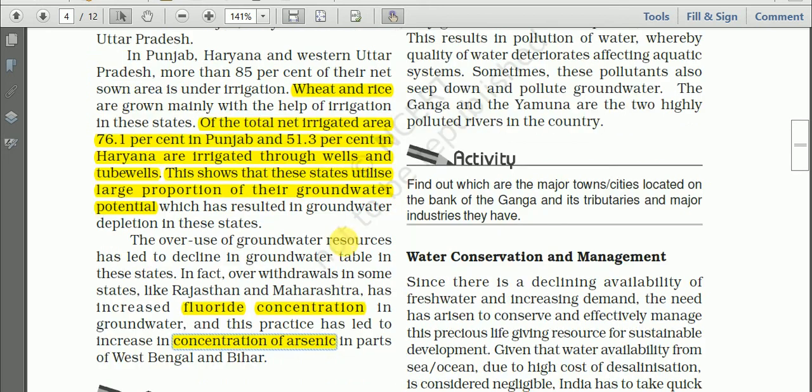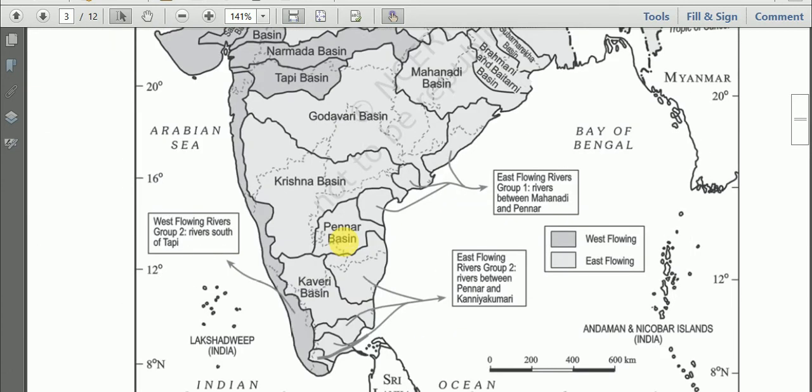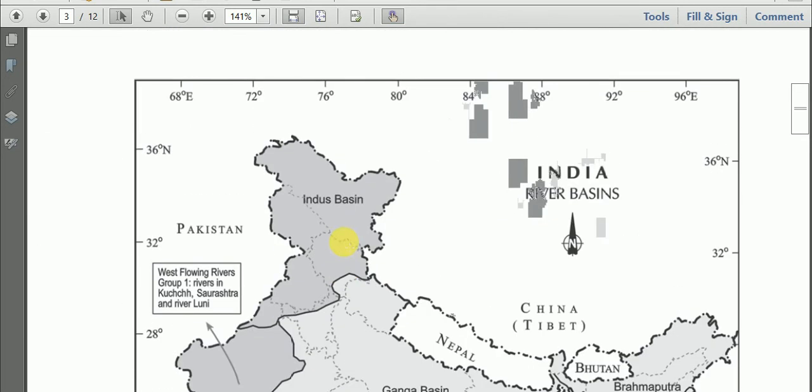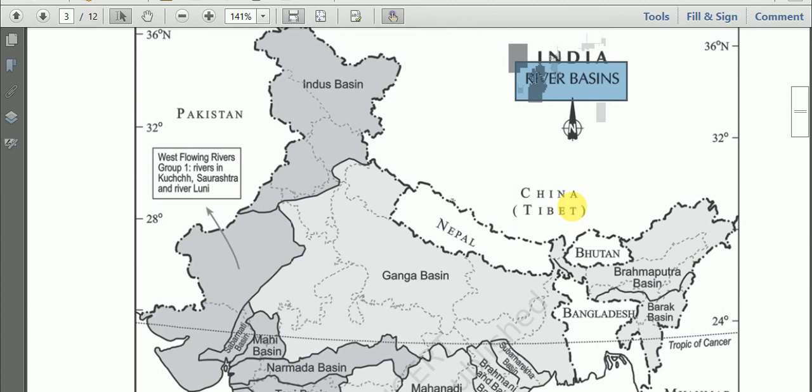And for the last discussion, let us discuss this map. This map depicts the important river basins in India. So examine this map very carefully.